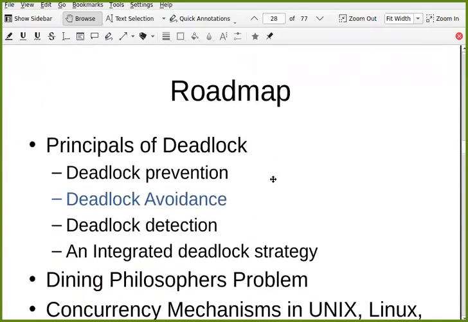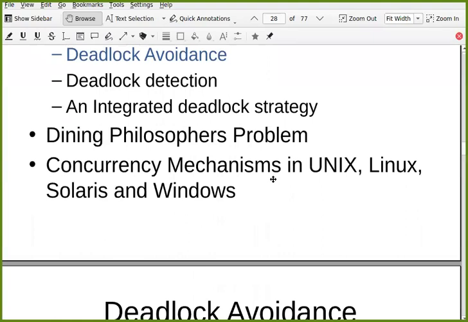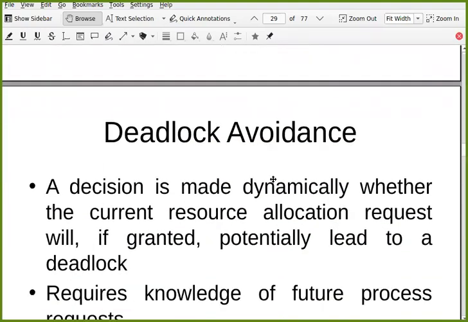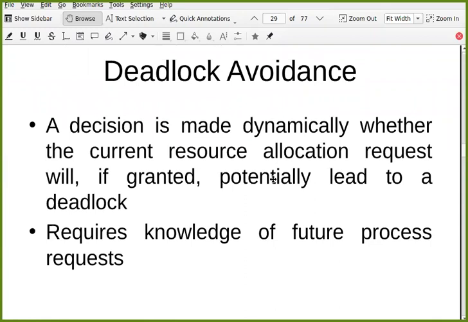So what is the better one? Let us talk about the other strategy, deadlock avoidance. Is it a better way? So what is deadlock avoidance? A decision is made dynamically whether the current resource allocation request will, if granted, potentially lead to a deadlock. So at this moment, you check the state of the system. At a particular moment, you have some state of the system. What is the state of the system? We will see.